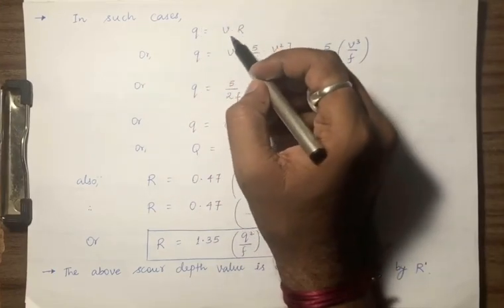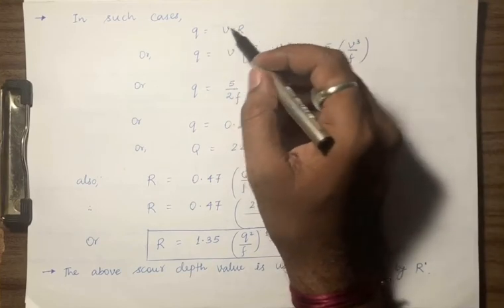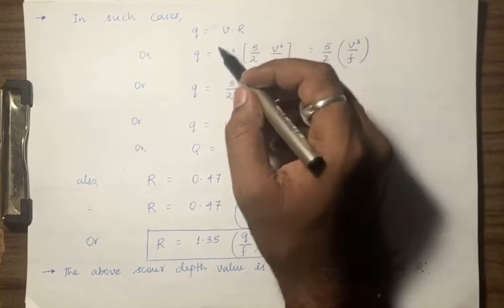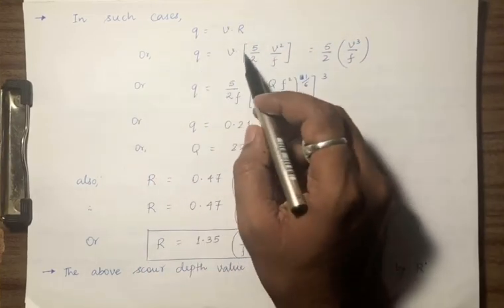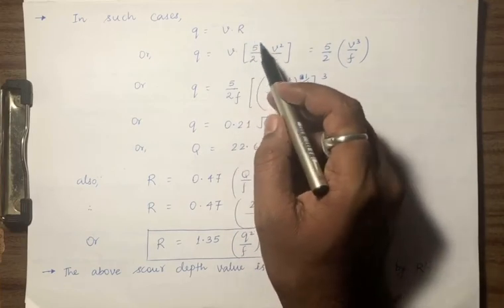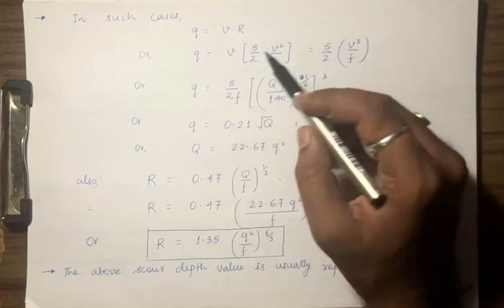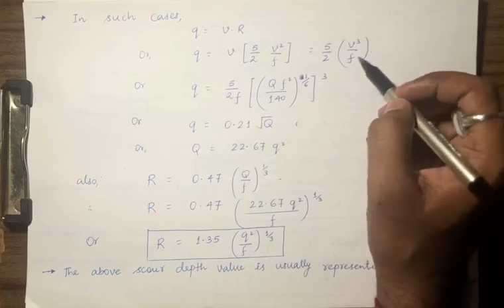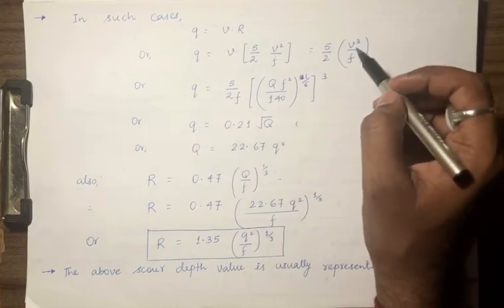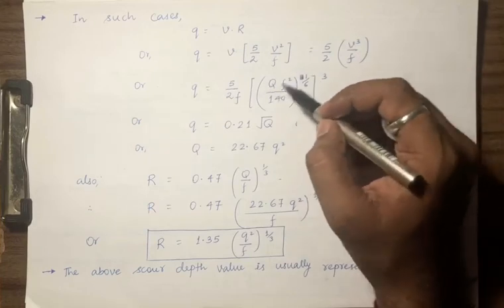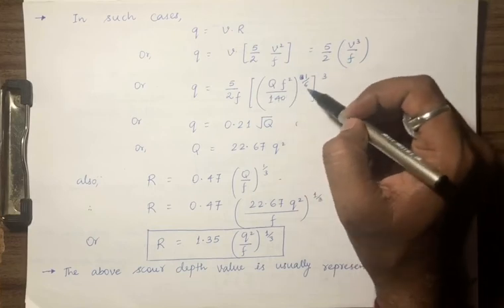q will be equal to V into R, depth into velocity, and just replace R, we have seen 5 by 2 V square by f. So q is 5 by 2 V cube by f. So again we have to replace this V by Q f square upon 140 raised to power 1 by 6, cubed.